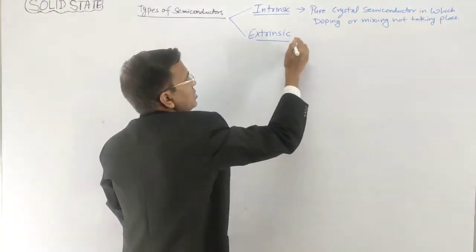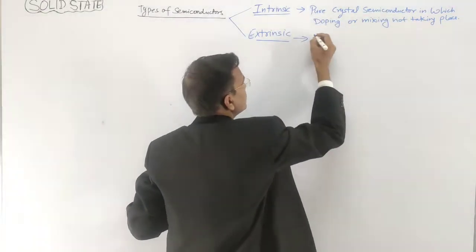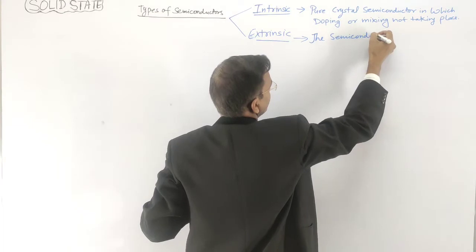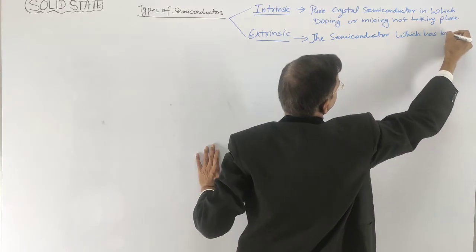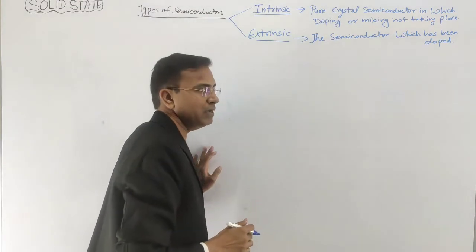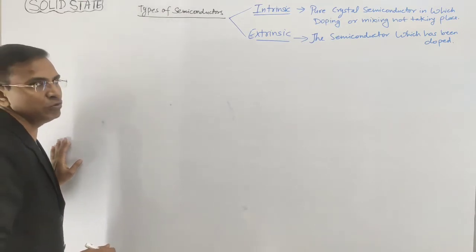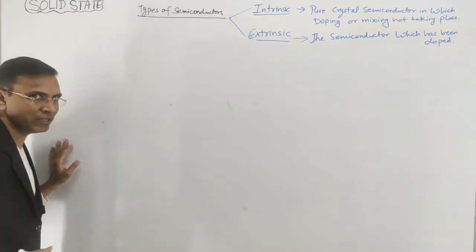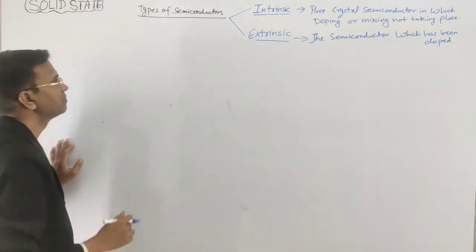right? And the extrinsic is one in which the doping takes place. The semiconductor which has been doped, means in which the doping takes place, right? So these are the two main types of semiconductors, and we are going to differentiate between intrinsic and extrinsic semiconductors point wise, right? It means the difference between intrinsic and extrinsic semiconductors.